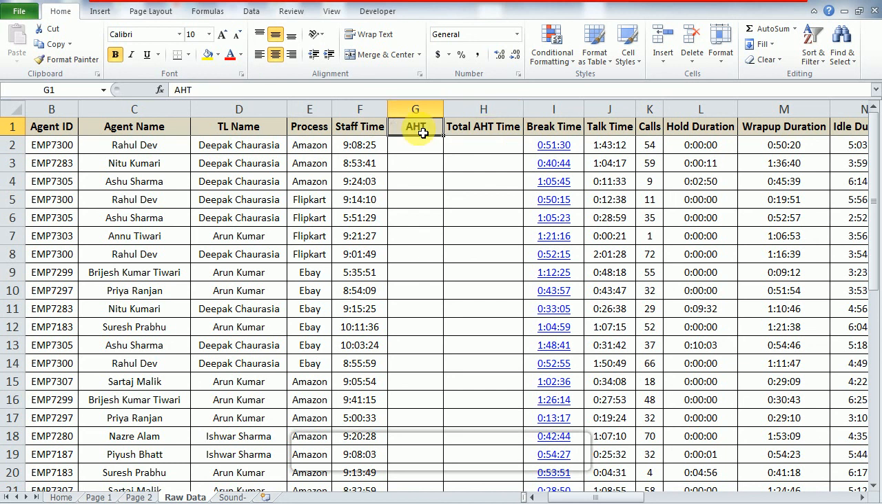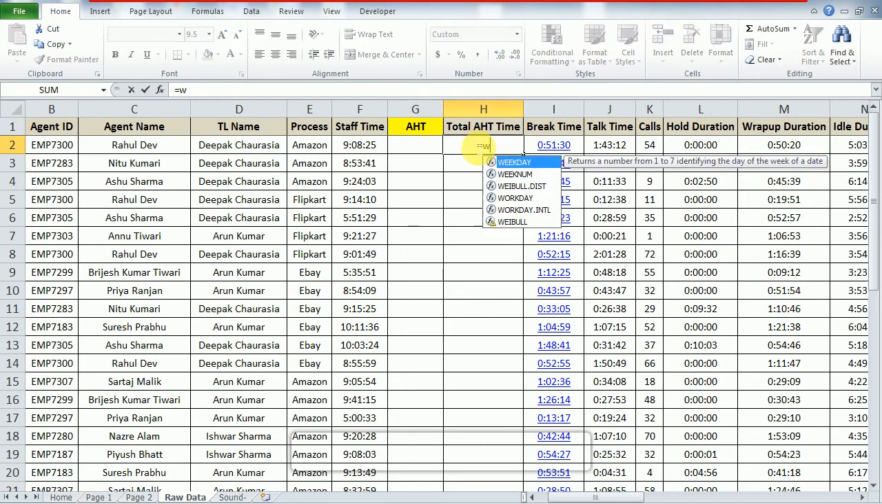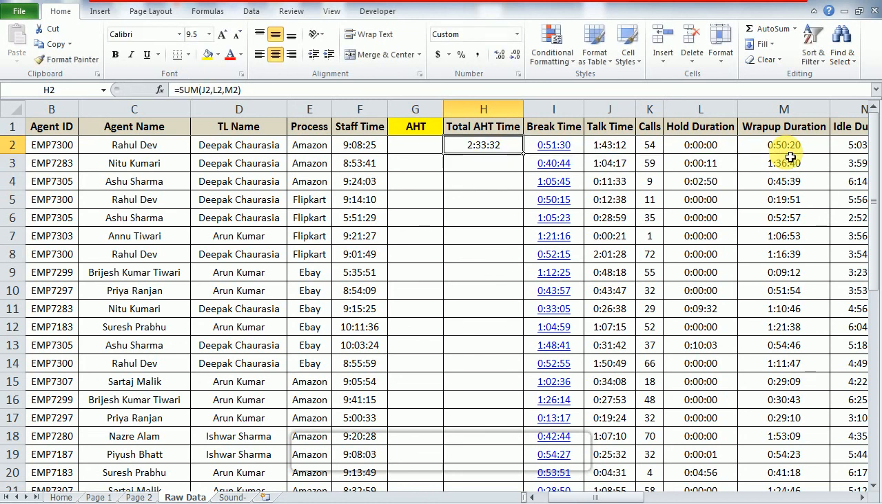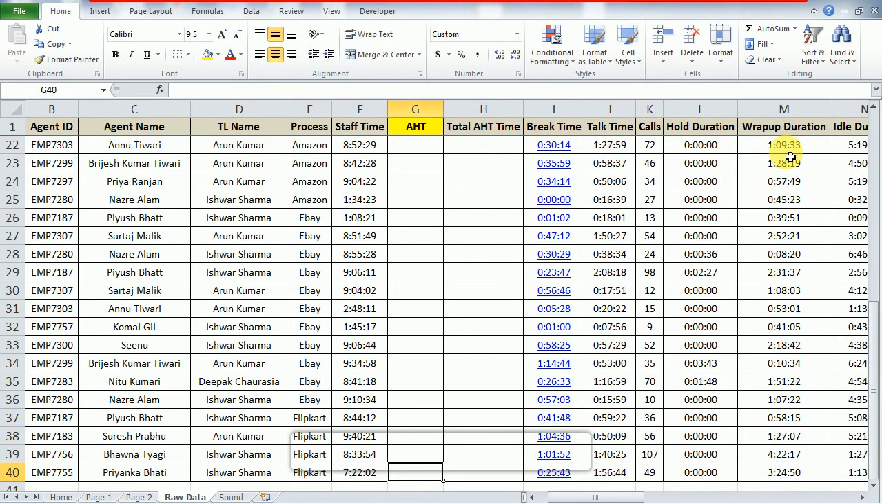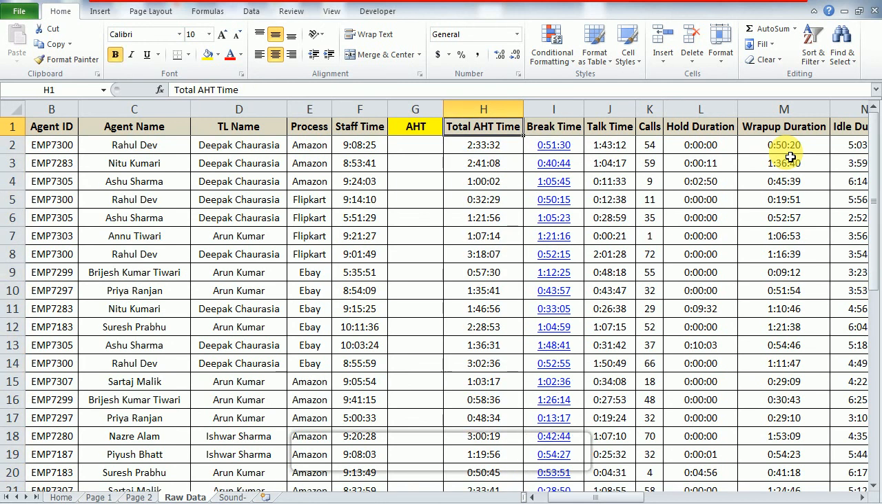So friends, as I have already told you, first we have to calculate the sum of total AHT time. It means talk time, and then hold time, and then wrap time. So we are making a sum of these times. We are just dropping it down. I have taken the sum of this time.